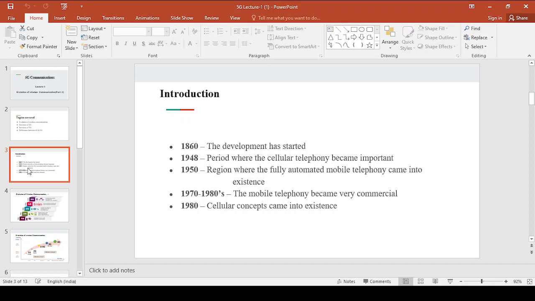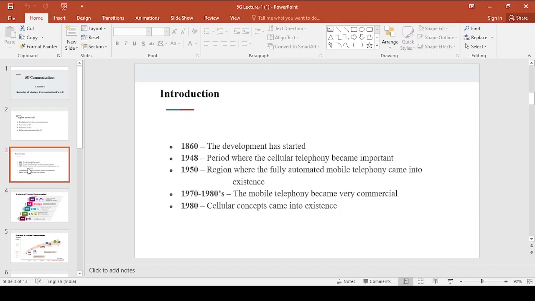And if you compare the size of the cell of 3G with the size of the cell of 4G, again the size of the cell has decreased. That means the cells have become smaller and smaller. If you go from first generation to fifth generation, the size of the cell has been decreasing, and it will decrease further also.